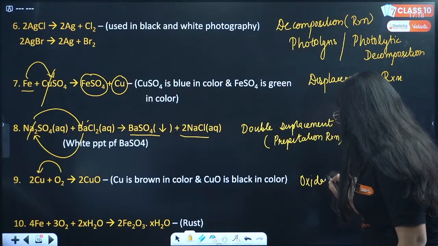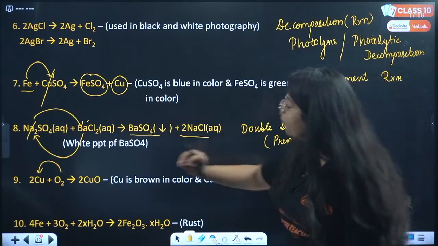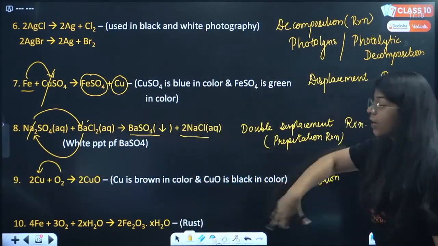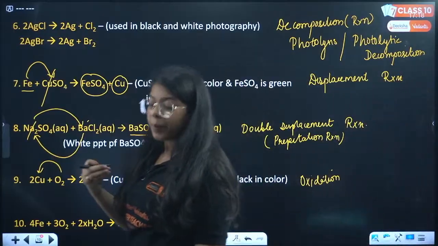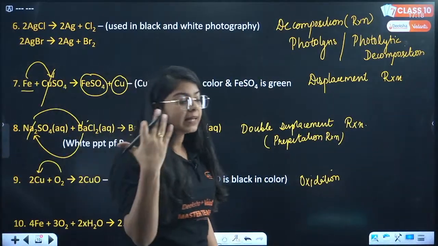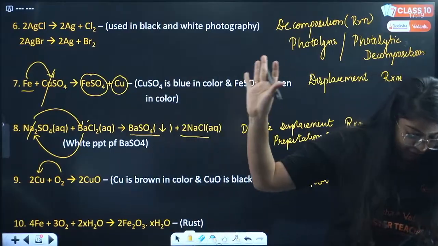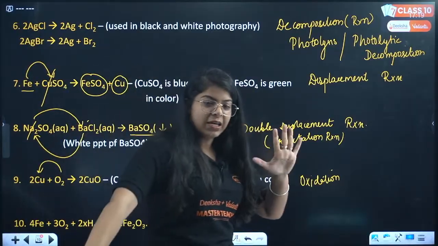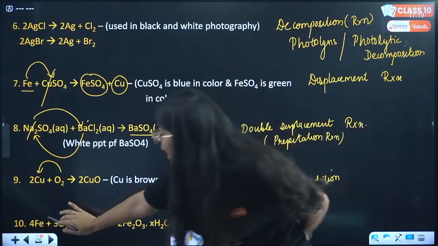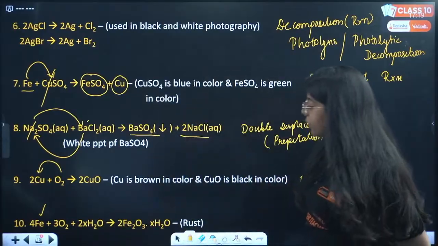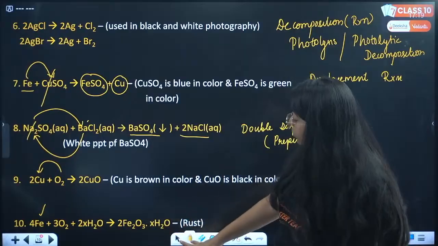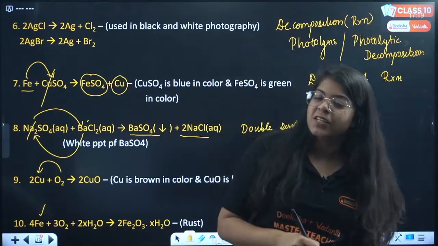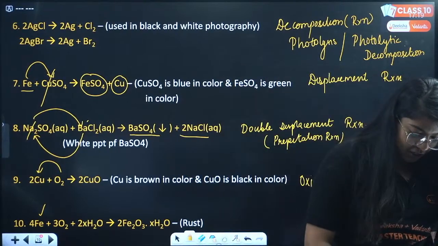But remember these characteristics as well. Copper is generally brown in color. When it oxidizes, the color becomes black. The copper gets converted into copper oxide in black color. Everyone fine with it? And the last reaction, come on. We have iron plus oxygen plus water, it becomes Fe2O3.xH2O. This is an oxidation reaction because in this reaction, addition of oxygen occurs. Very good, Sachin. Great.